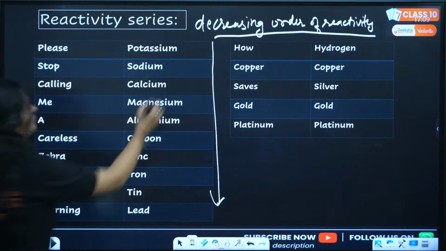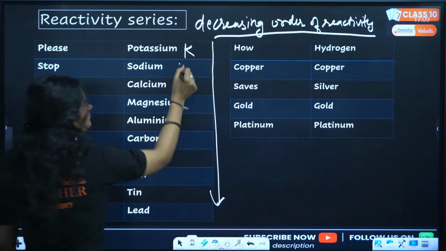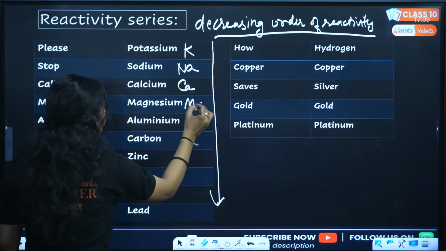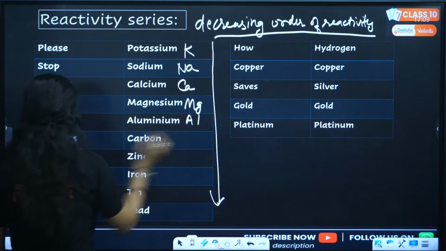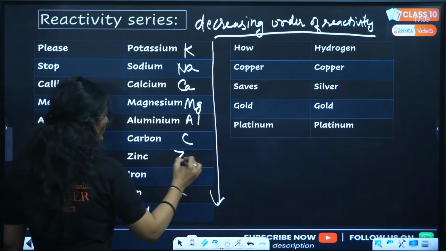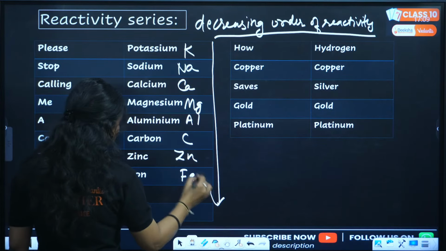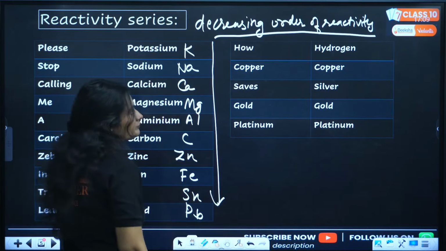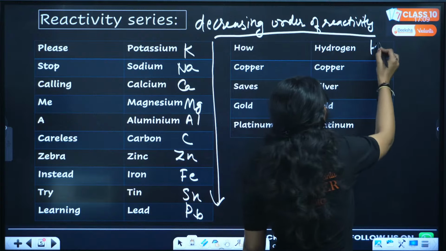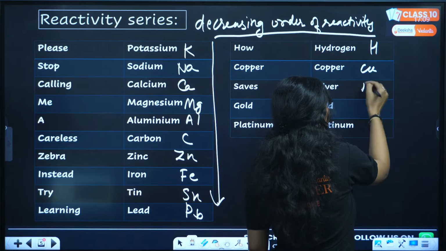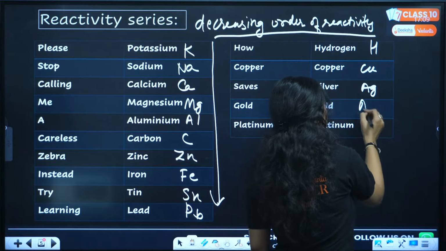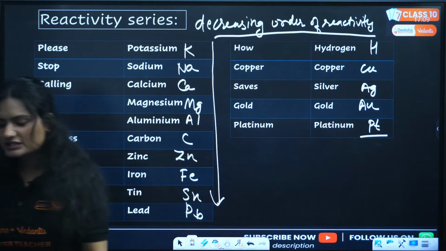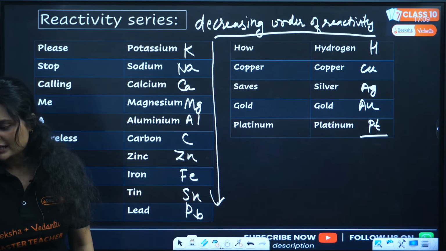So what does please mean? Potassium. Stop, sodium. Calling, calcium. Me, magnesium. A, aluminum. Careless, carbon. Zebra, zinc. Instead, iron. Try, tin. Learning, lead. How, hydrogen. Copper. Saves, silver. Gold. Platinum, Pt. Clear? That is your reactivity series.